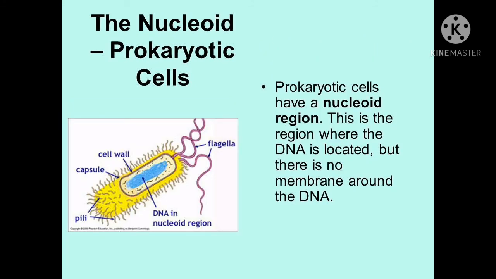Now see the nucleoid, that is of prokaryotic type of cells. So prokaryotic cells have a nucleoid region. This is the region where the DNA is located, but there is no membrane around the DNA. Means the genetic material is scattered within the cytoplasm. Okay, so a very simple structure is there. They don't have any membrane bounded structure. Okay, so this is the special characteristic of prokaryotic type of cell. Hence it is known as nucleoid.